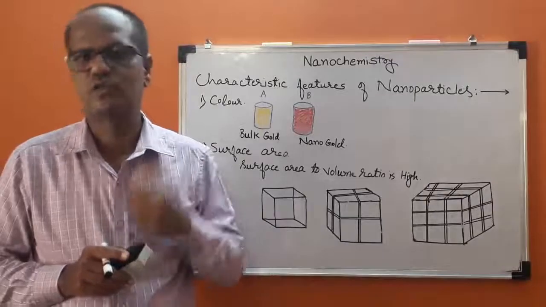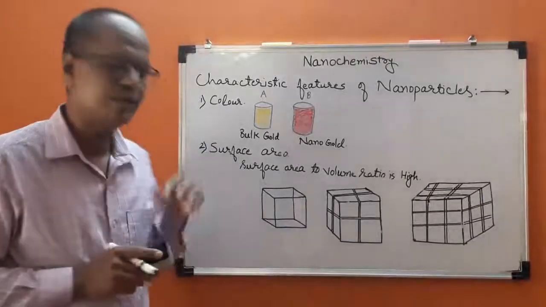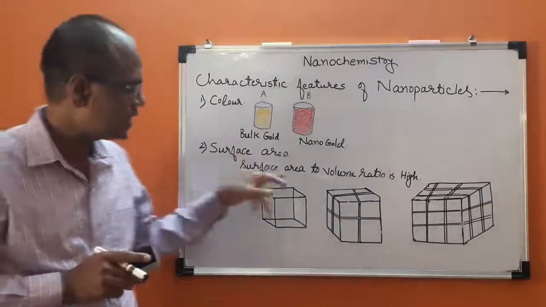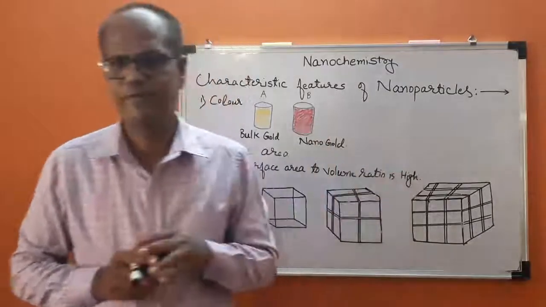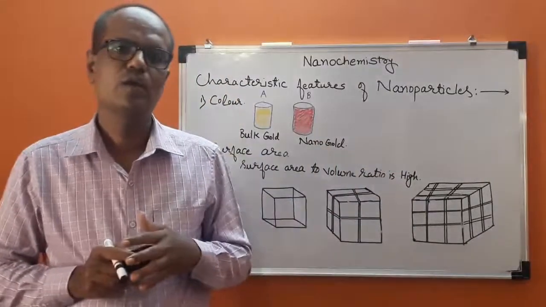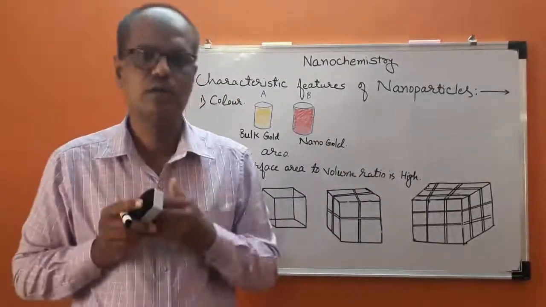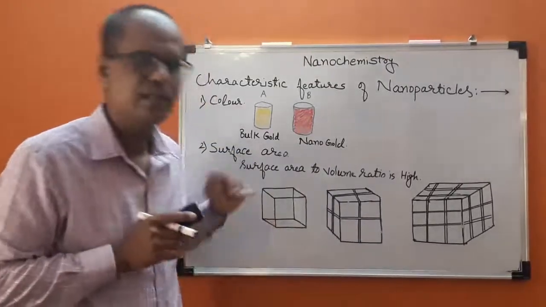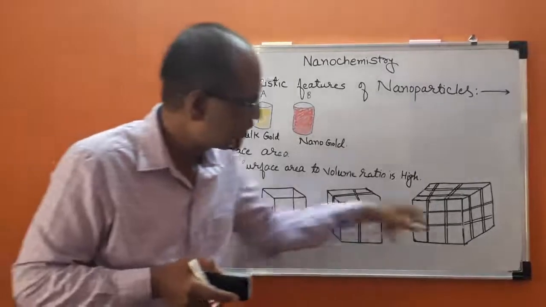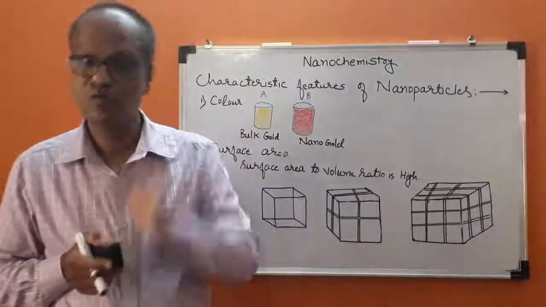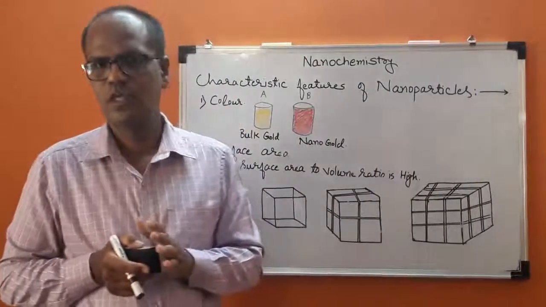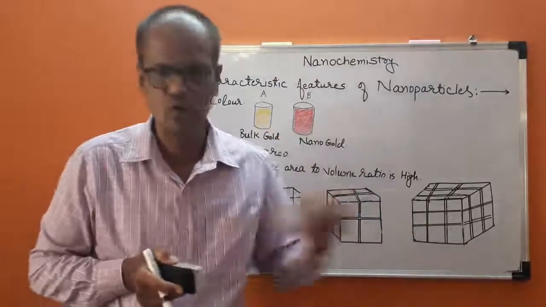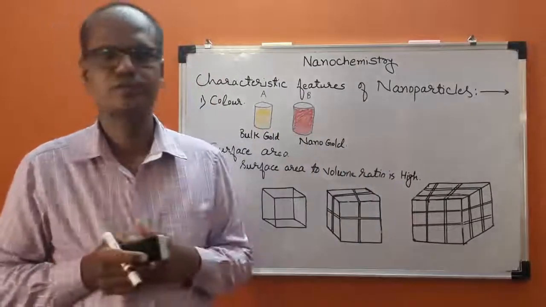Let us discuss. In case of nanomaterial, the surface area to volume ratio is very high. What does high mean? Let us consider bulk material as well as nanomaterialized material of the same substance, whether gold or carbon or whatever it is.